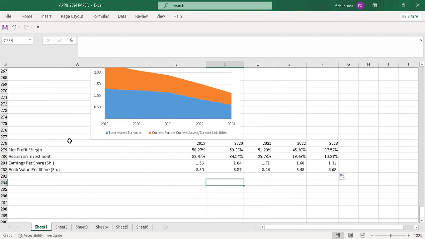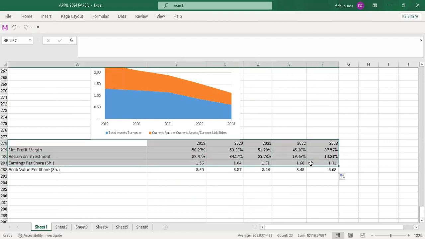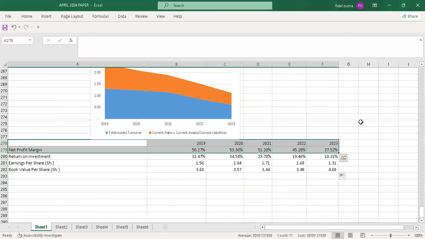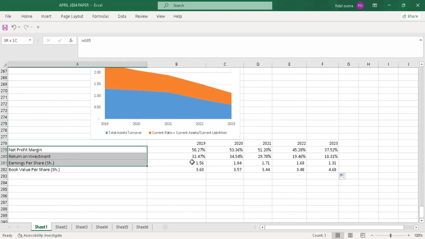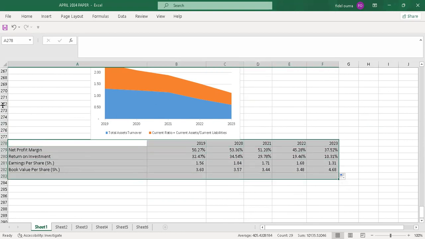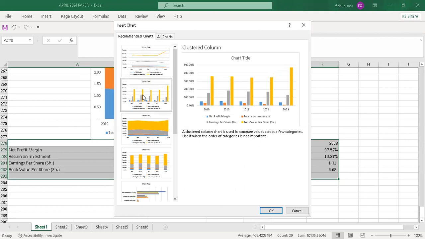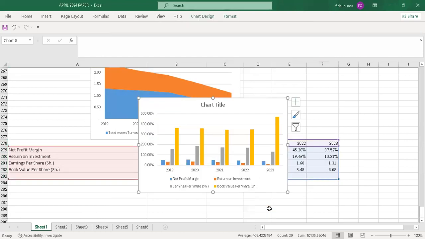Yeah, so by that you just highlight, then you insert. You go to insert. Yeah, so I'll go to insert, then I'll go to recommended. Yeah, you can see. So I'll pick that and say, okay, so just write profitability ratio. So my title will be profitability ratio.